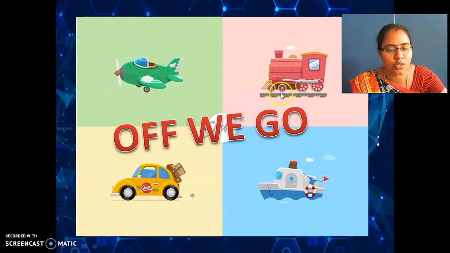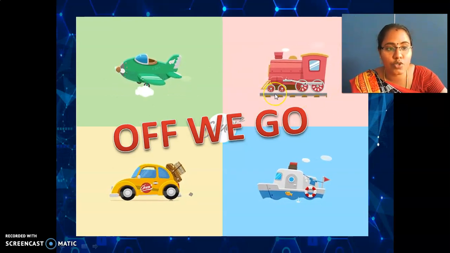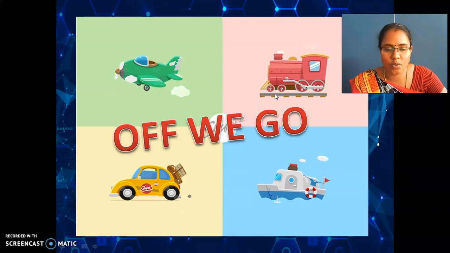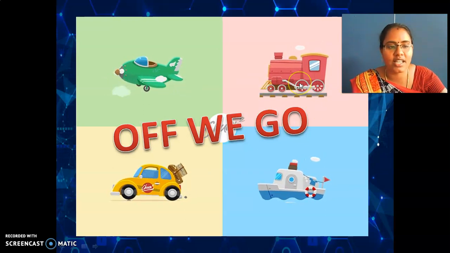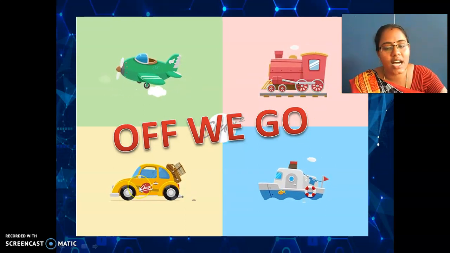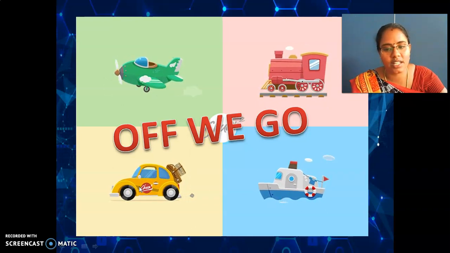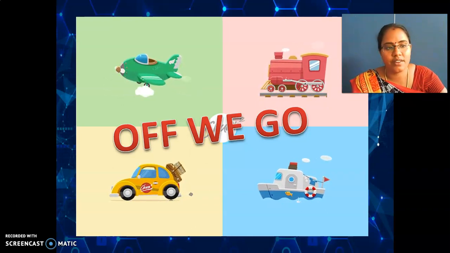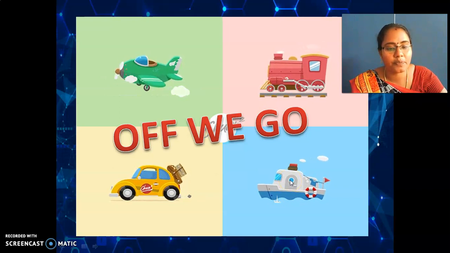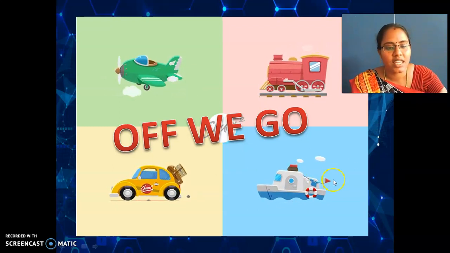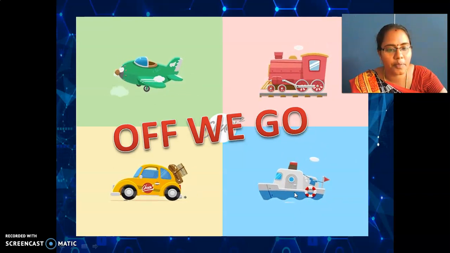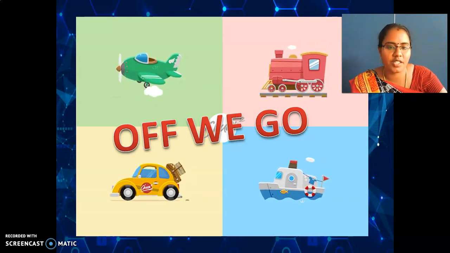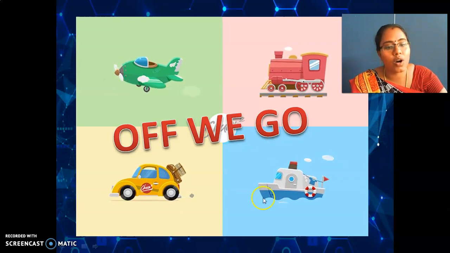Yes, the train usually moves on the track. The track is also located on the land, so we can say this is a land transport. The car, yes, absolutely, the car is also land transport. This is a ship. Tell me, what type of transport is this? Water transport. Yes, the ship is water transport.